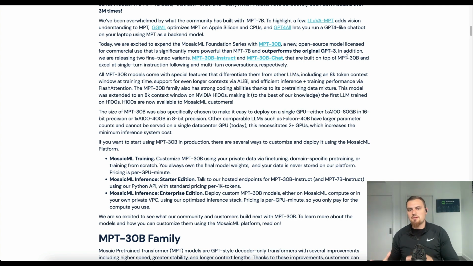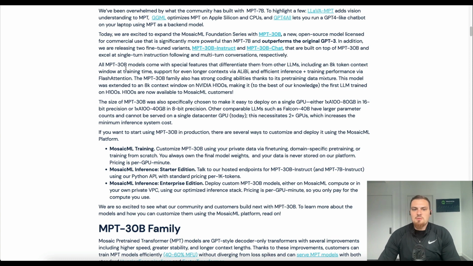So if you want to take that 30 billion parameter base model and you have some kind of instruction tuned data set for your particular thing, you could continue training with that base model. And it's one of the most interesting trends that I expect to develop further with this whole continued evolution of large language models. All the MPT-30 billion models come with special features that differentiate them from other large language models.